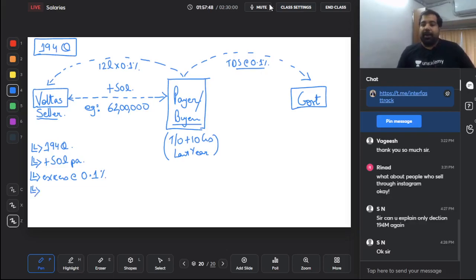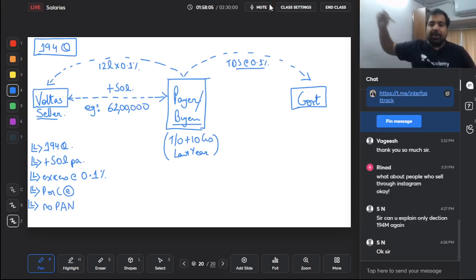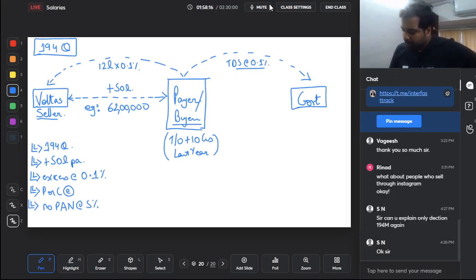And what if I'm paying them after 6 months, but I'm crediting their account today? So payment or credit, whichever is earlier. And if no PAN is given, guys, then 0.1% to 20% is a very high punishment. So we'll not take it to 20%. If no PAN, then 5% is the punishment. So just like 194O, if no PAN, then 5% is the punishment here.